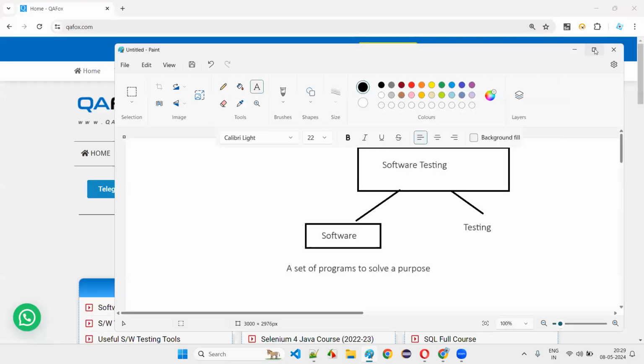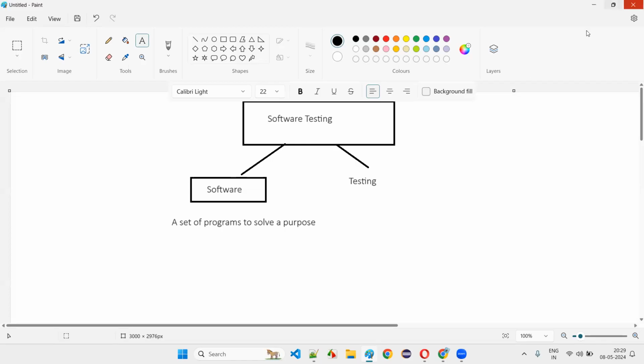I'll take an example of a software. Whatever software you are using on the screen, currently which software am I using just before for drawing all this stuff? The software I'm using is Paint software. Paint is also software. So what is the purpose of this software? To draw the stuff. What is the Paint software purpose? To draw something, right? On this Paint software, I can open the Paint software for explanation. I'm drawing, but a lot of people use Paint software for different purposes.